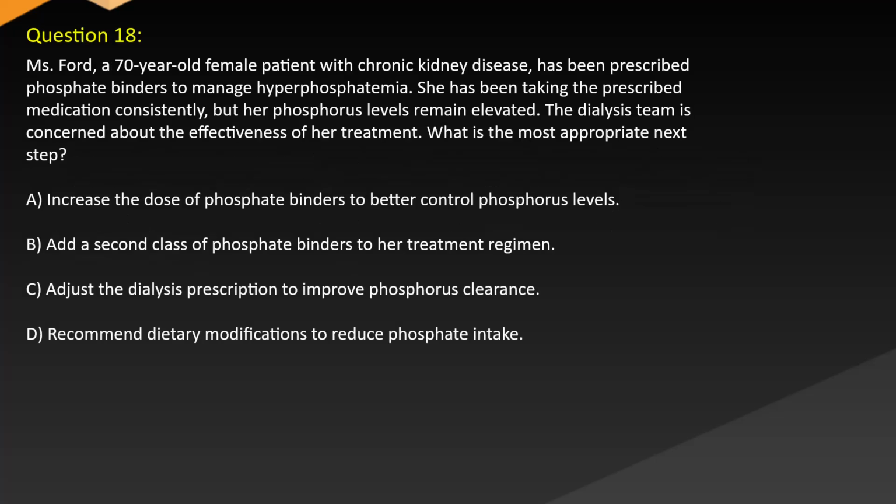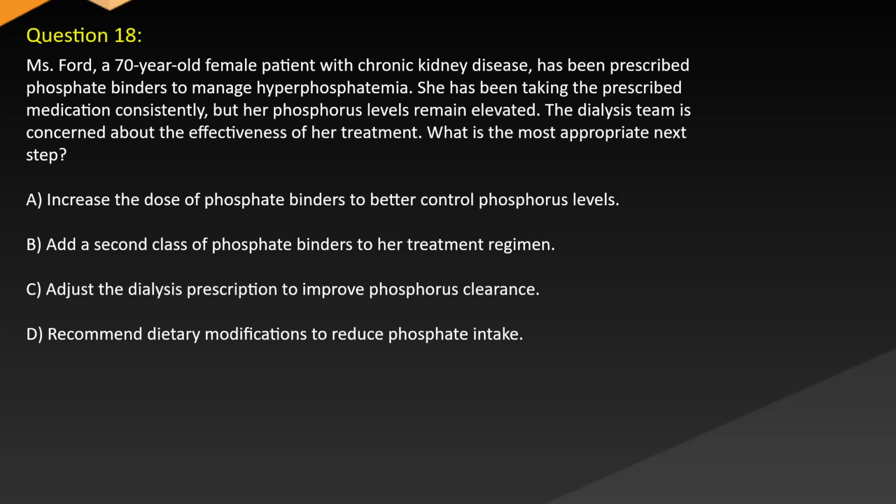Question 18. Ms. Ford, a 70-year-old female patient with chronic kidney disease, has been prescribed phosphate binders to manage hyperphosphatemia. She has been taking the prescribed medication consistently, but her phosphorus levels remain elevated. The dialysis team is concerned about the effectiveness of her treatment. What is the most appropriate next step?